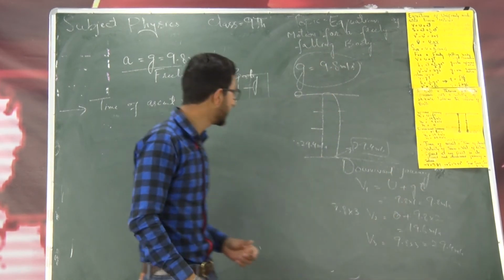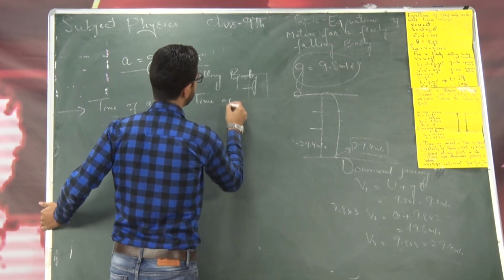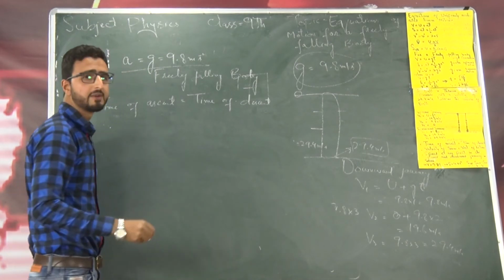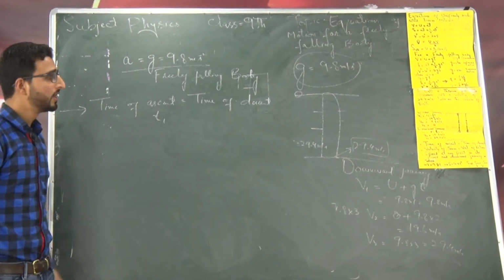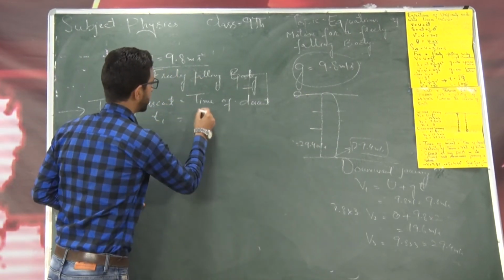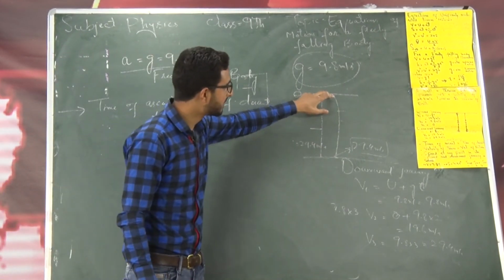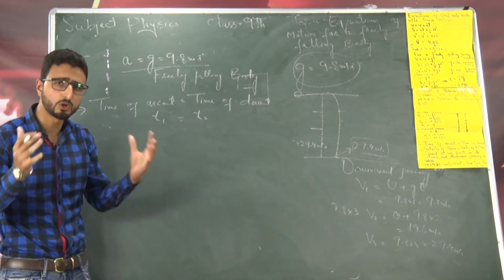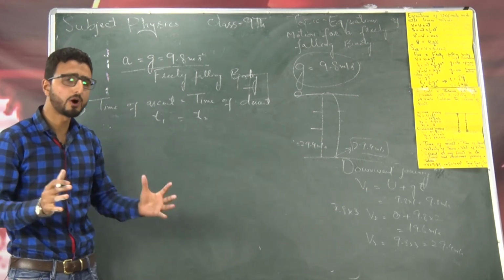So you can say this time of ascent is equal to time of descent, or you can say time of rise is equal to time of fall, right? So I will write T1, this is time taken to cover the maximum height from this diagram, and this is equal to T2, that is equal to time of fall, that is time from the maximum height when it will reach the ground. So time of rise is equal to time of fall. This is absolutely true for a freely falling body.